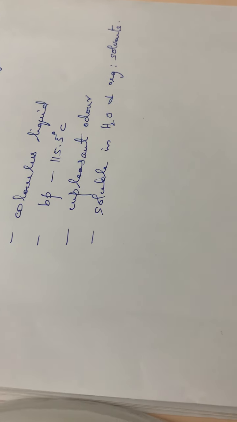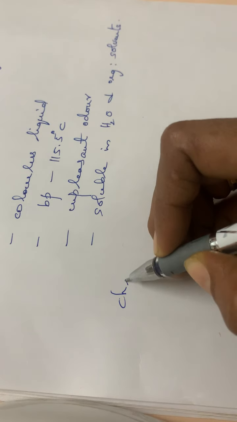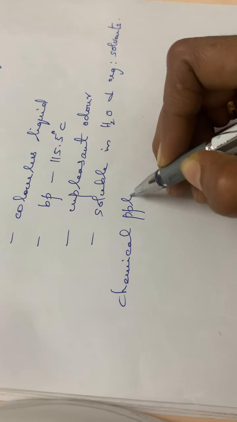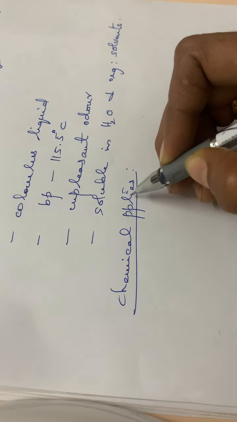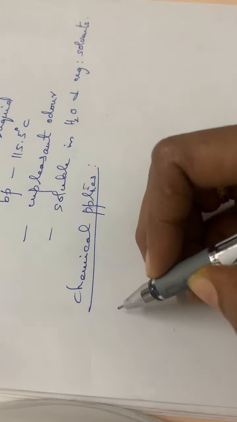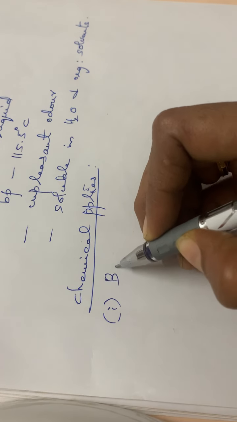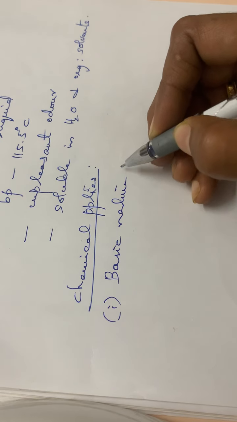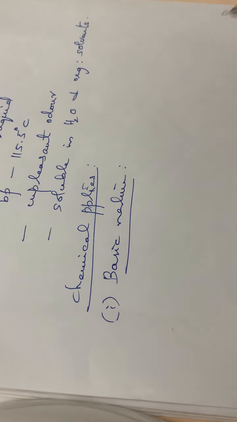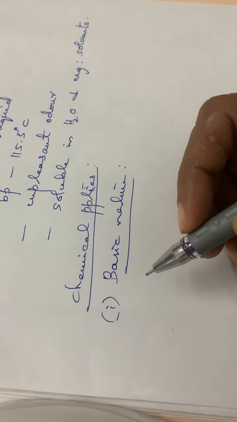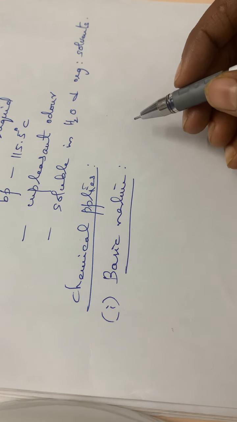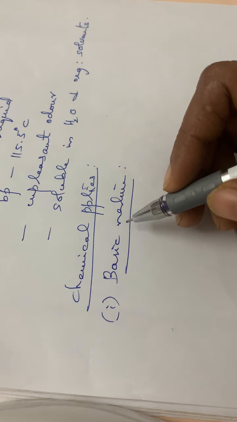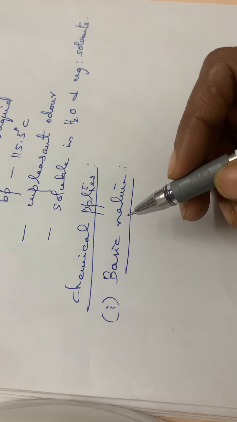Next, moving on to the chemical properties. Chemical properties means the reactions the particular compound is giving. Okay. First one, that is the basic nature. See, basic nature means if it is basic, it will be reacting with an acid, right? So here this basic nature can be explained by the reaction with HCl.